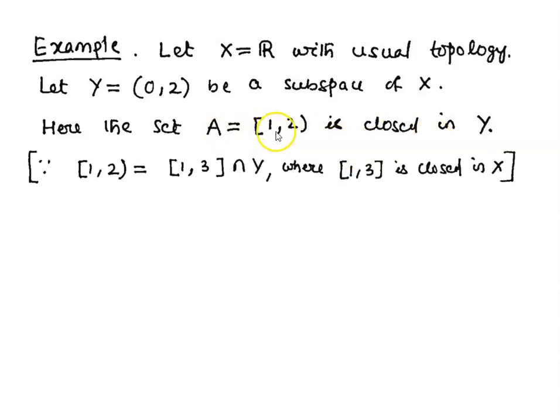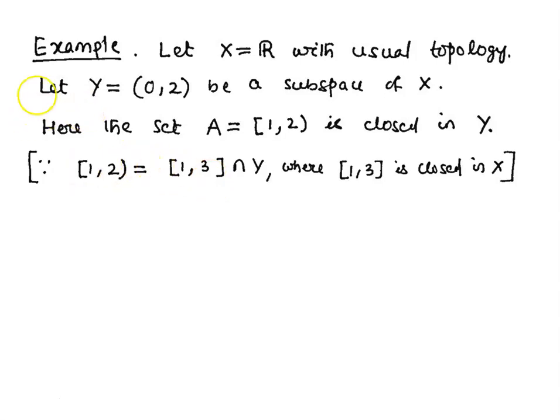Because this semi-open interval [1, 2) can be written as the intersection of the closed interval [1, 3] with Y. Here this closed interval [1, 3] is a closed set in X equal to R with usual topology, because this is a closed interval and it is a closed set in R with usual topology.